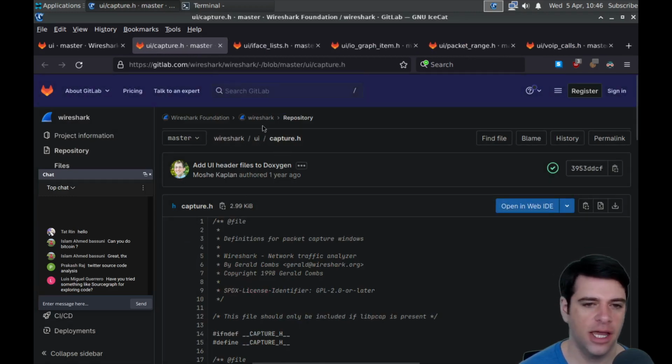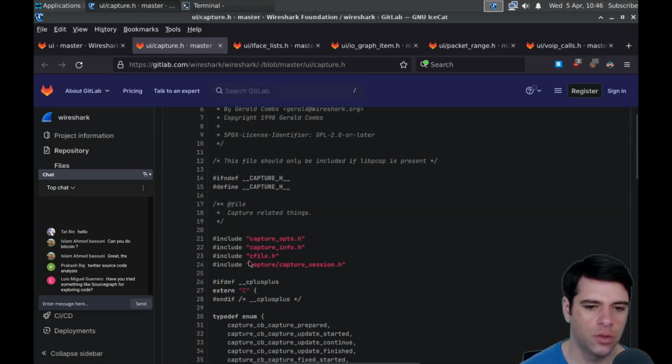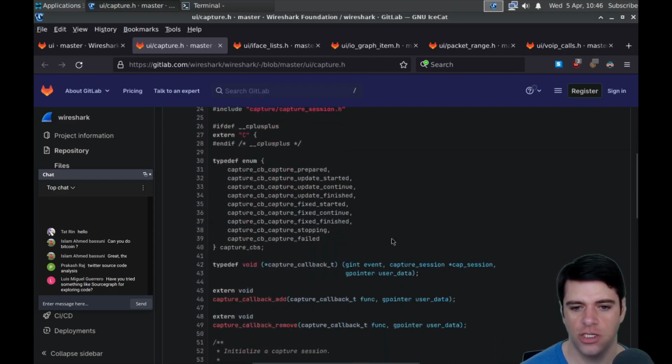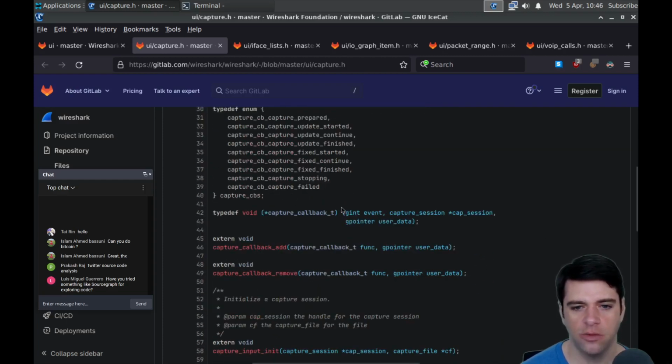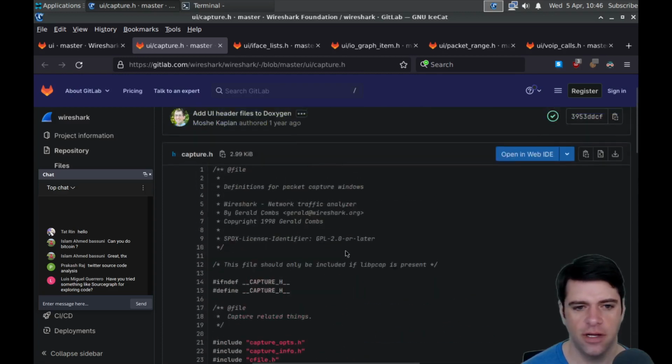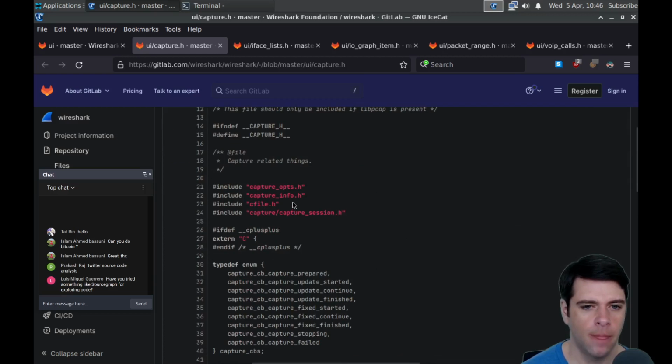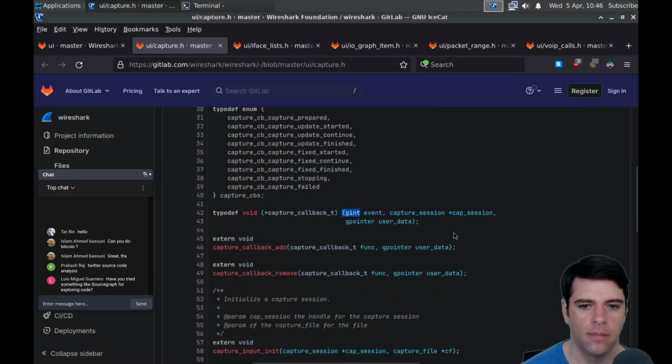Here's capture.h, but not in Qt. So I'm wondering if this is still Qt related or if we're in G land, GNOME land. So yeah, so we've got this gint. I don't think I've ever read a GTK file. So I'm not sure what I'm looking at, if this is one. We've got this, what? So, okay, this is defining a capture callback.